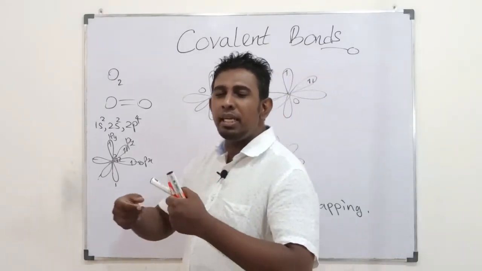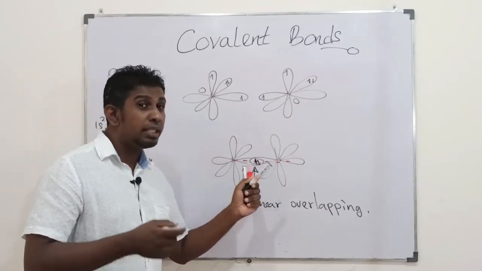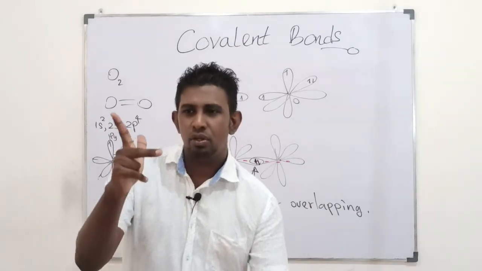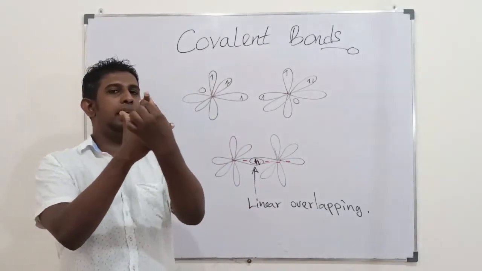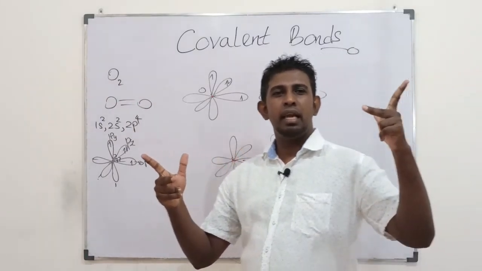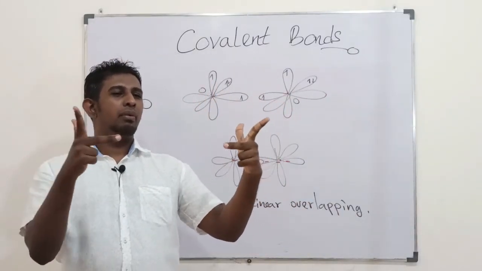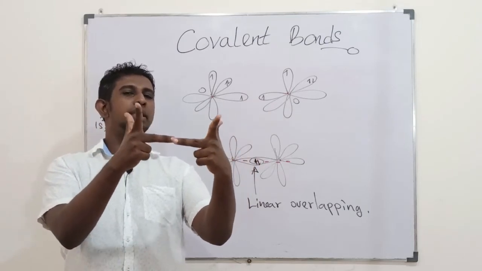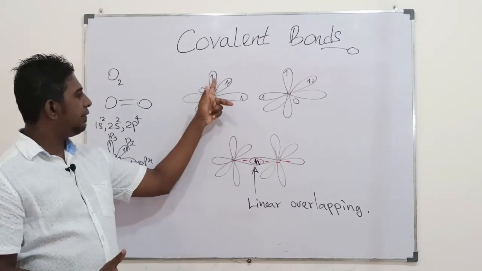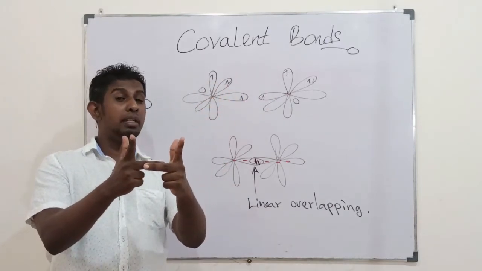If the overlapping is not on the same line that links two nuclei, let's say you have those p, p, p perpendicular to each other. The other oxygen has p, p, p perpendicular to each other. One is overlapping on the same line linking two nuclei. So here and there you have two unpaired atomic orbitals.